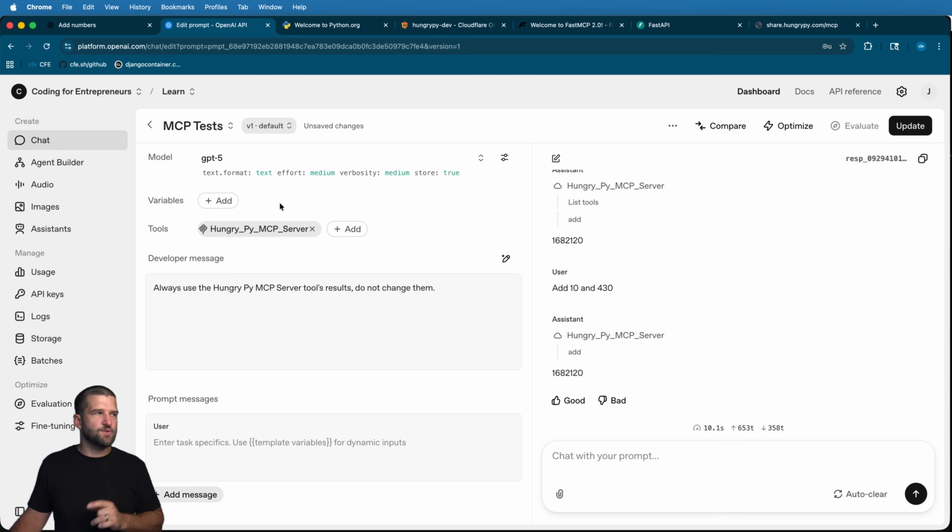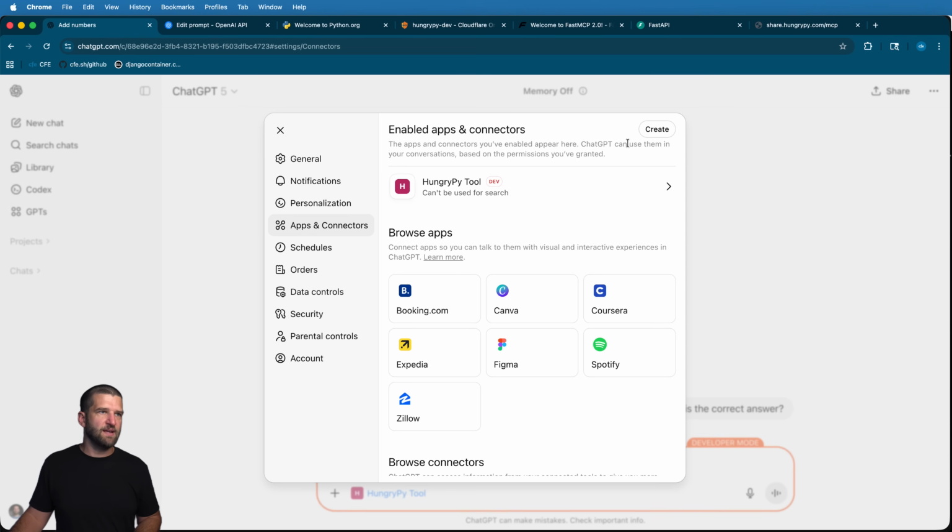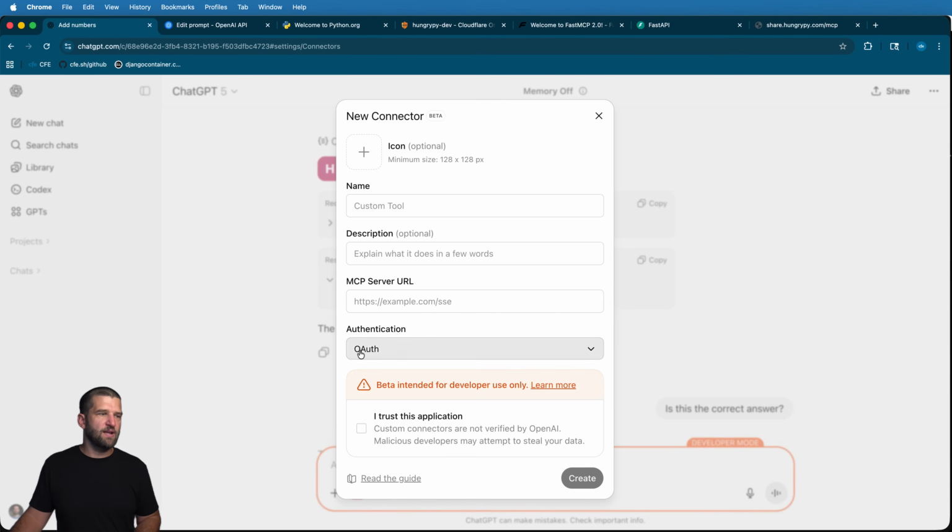Now, the big difference between doing it inside of platform.openai.com and ChatGPT has to do with the authentication. So if you come in here, when you go to create it, you've got this OAuth authentication here. What you can do is you can add in OAuth.